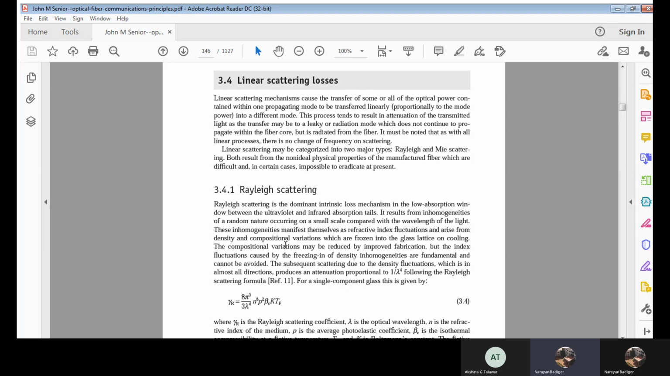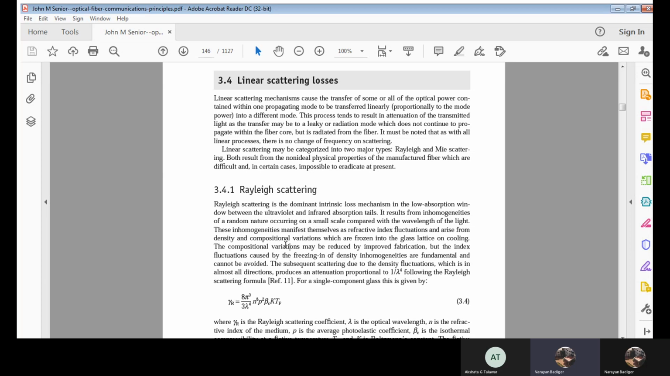See, these linear scattering mechanisms will be causing the transfer of some optical power, or even all of the optical power, contained within one propagating mode. Even if it transfers from one mode to a different mode, the transfer will be linear in nature. This process results in attenuation of the light waves as they transfer to a leaky mode or to a radiation mode. So this will not continue to propagate within the fiber core, but will be radiated from the fiber itself.